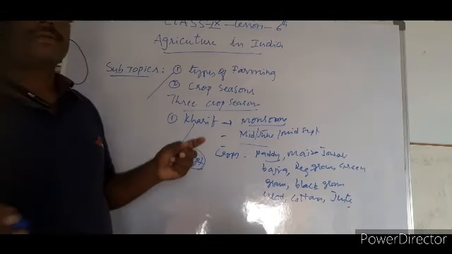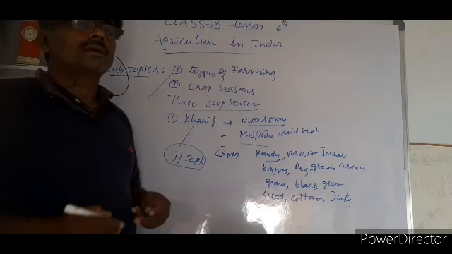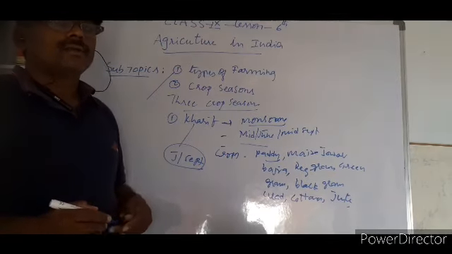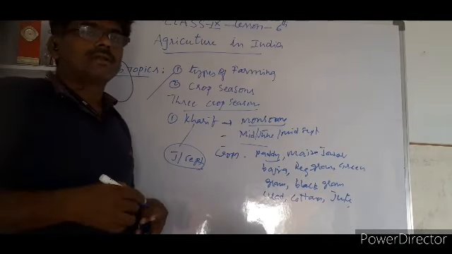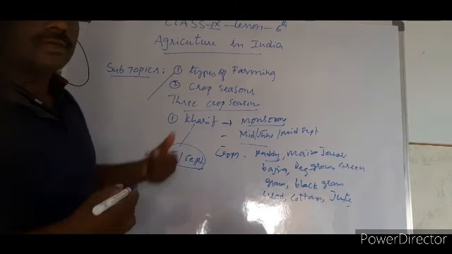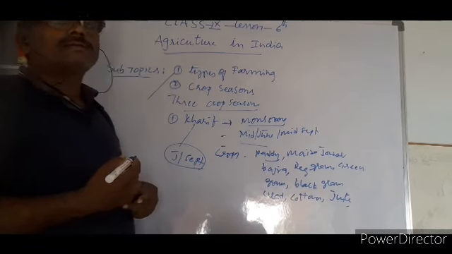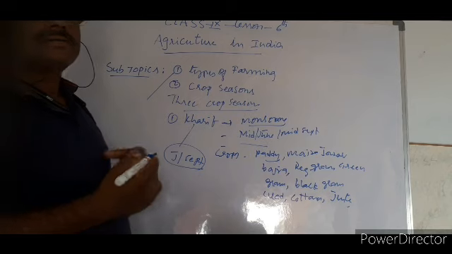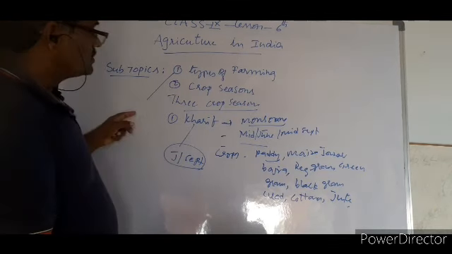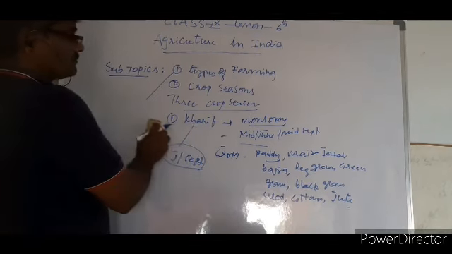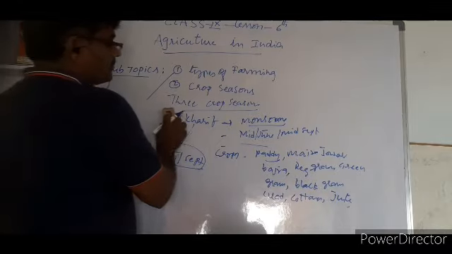But you cannot say that every area in India can start Kharif. In some areas, for example, take Coromandel Coast, Tamil Nadu, they cannot start the Kharif season. They don't have a Kharif season, as they are not getting the monsoons. This is the first type of crop, so we call it Kharif crop.